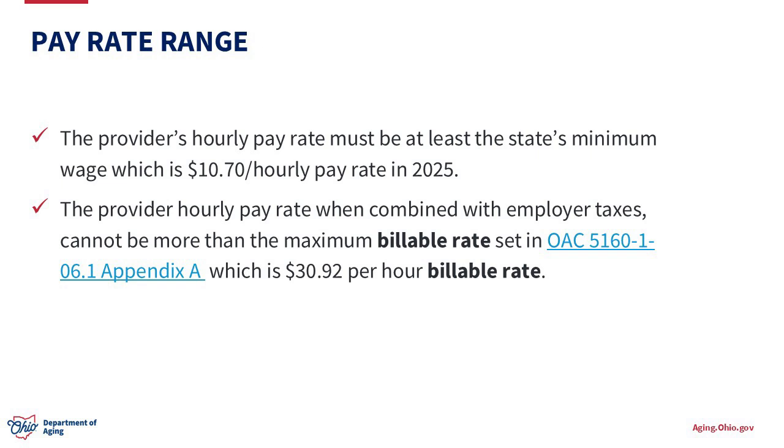In 2025, this range is $10.70 an hourly pay rate and $30.92 billable rate. Billable rate is emphasized here as it's different from hourly pay rate. The next slide provides a quick overview of hourly pay rate versus billable rate, as it's crucial to understand this while having the pay rate setting discussion.